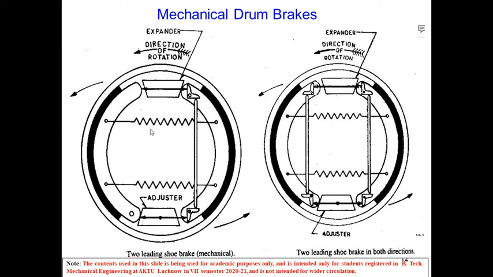What is meant by leading? Basically, if the direction of rotation is this, and while applying the brake the shoe also moves in the same direction, that is known as a leading shoe brake. If it moves opposite to the rotation of the drum, that is known as a trailing brake.